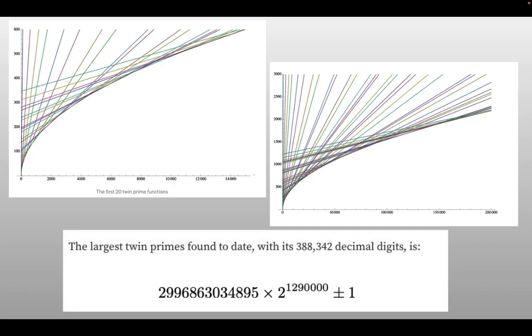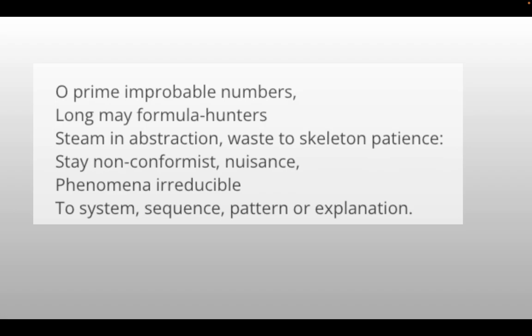So with the current technology, this is what can be found now. As we can see from here, the largest twin primes found today with its 388,342 decimal digits is these two numbers. Well, while the conjecture remains unsolved, and it was not able to pinpoint why it has been so difficult to solve, here is my conjecture.